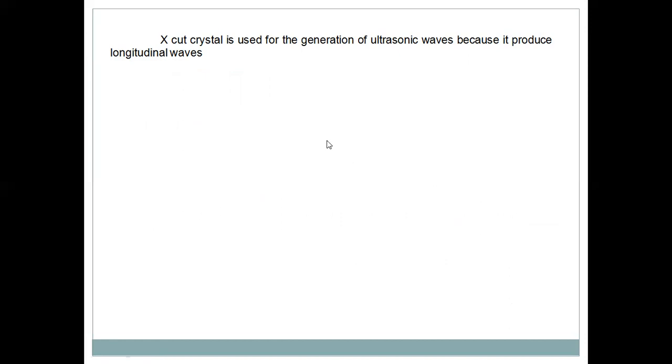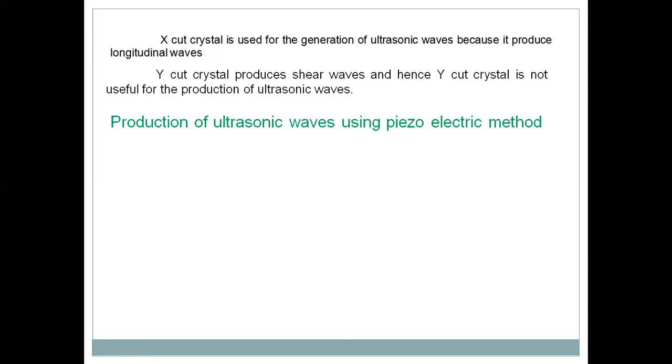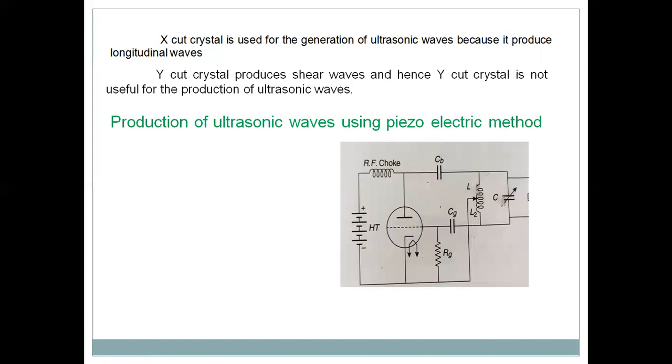What about the y-cut crystal? The y-cut crystal only produces shear waves. The shear waves are not ultrasonic waves, so the y-cut crystal is not useful for the production of ultrasonic waves. So what is the procedure for the production of ultrasonic waves by using this piezoelectric effect? This is the circuit diagram for the production by the piezoelectric effect. This is one triode valve. What is tri? Tri is nothing but three. There are three electrodes we have.